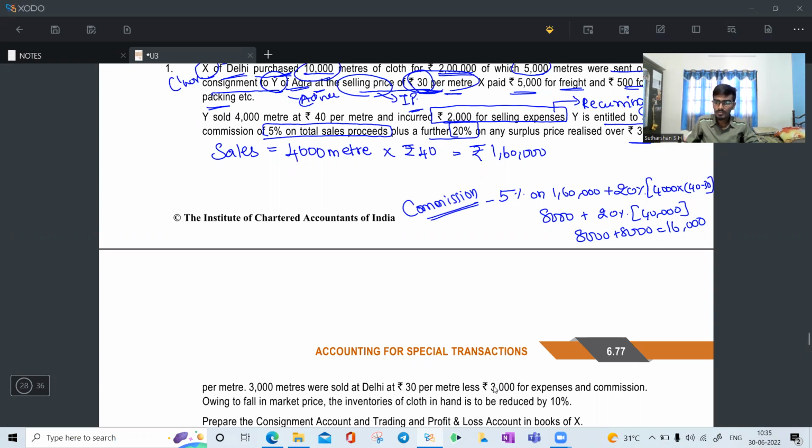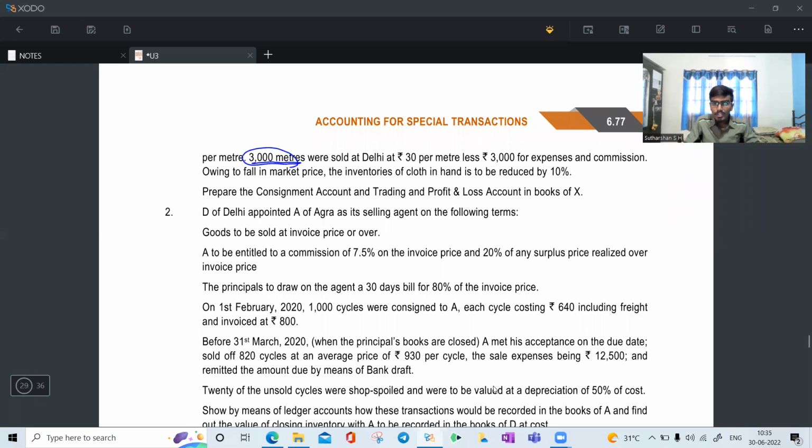Then 3,000 meters were sold at Delhi at 30 per meter, plus 3,000 for expenses and commission. What they are saying is that 3,000 meters were sold at Delhi itself. X itself is selling the goods, so it does not come under the consignment. It goes to the normal trading and profit and loss account. It will not come under the consignment account.